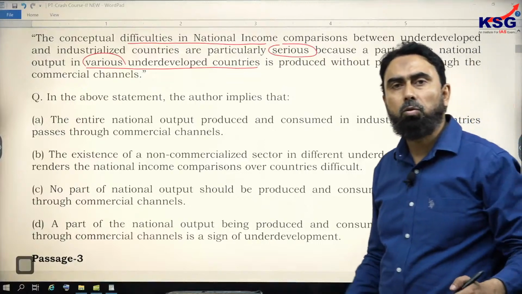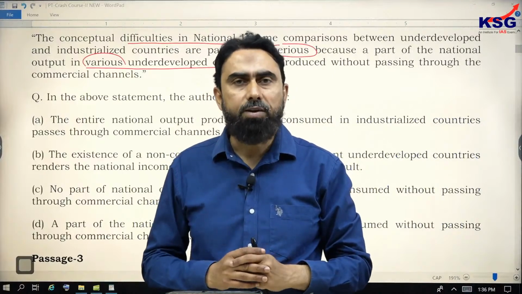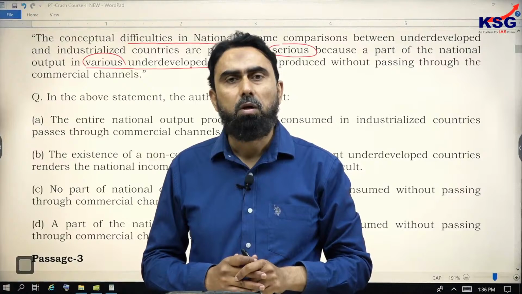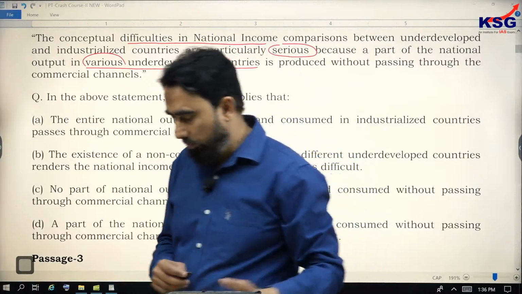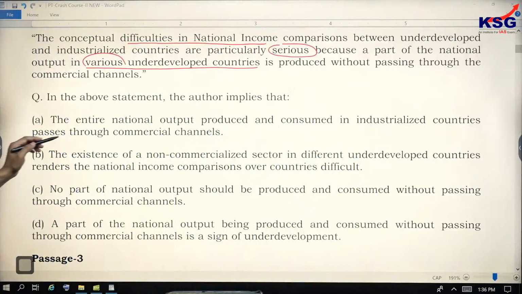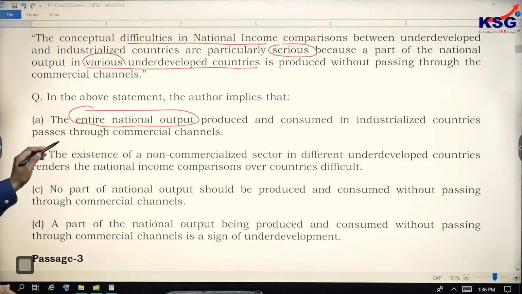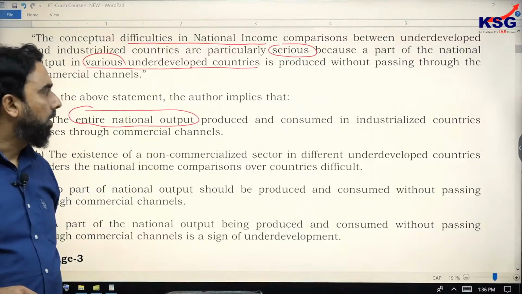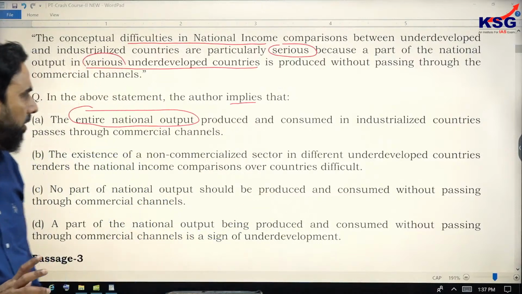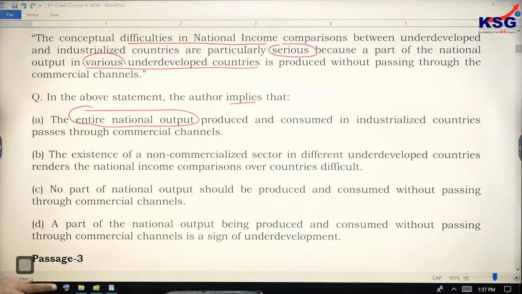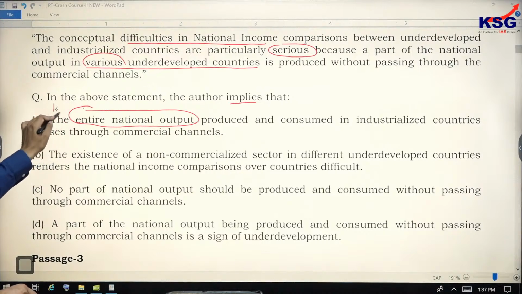Your job is to look at those options which are embedded with the wrong words, loud and flashy and extreme type of words. They control the meaning, and you can evaluate with them, with the given information. So here, option A, the entire national output produced and consumed in industrialized countries passes through commercial channels. Question is that what does the author imply to say? What does the author tend to say? Does he only want to talk about what is in the industrialized countries, and that too entire national output, which is entire means like 100%?